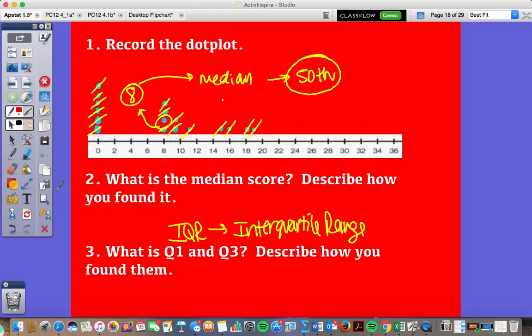Interquartile range. To find this, what we do is we divide the data in half. So if 8 was, for instance, the center, the 50th percentile, I'm going to take the values, let me use a different color, I'm going to take the values from the start all the way to the center, not including the center, and I'm going to find in that instance what the median of the first 50% would be. What we call that is Q1.